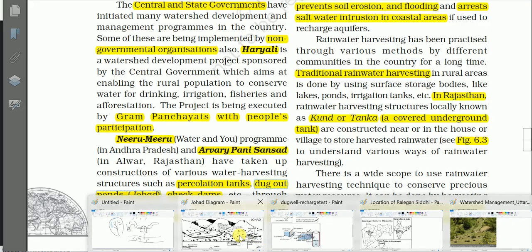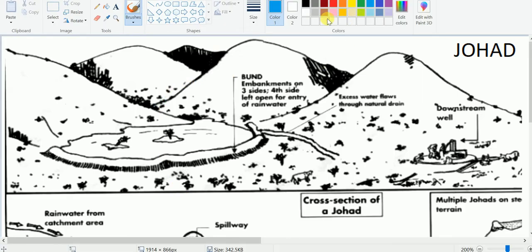Just see here. This is the watershed. This is the hill slope, and when there is rainfall, the rainwater will be running down. That is known as runoff. Here one bunding is done, one embankment is done on 3 sides here.